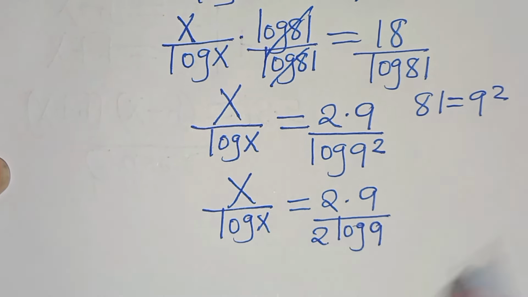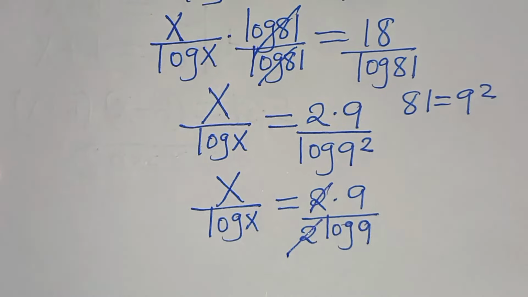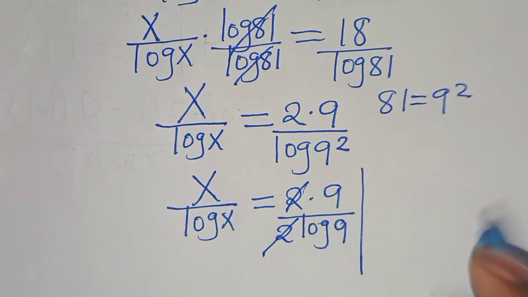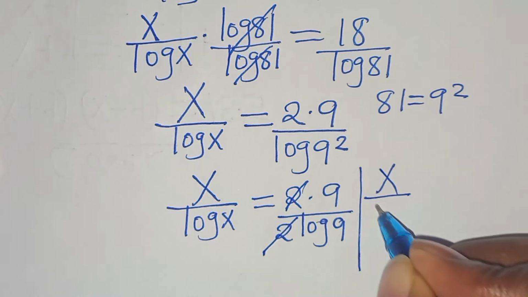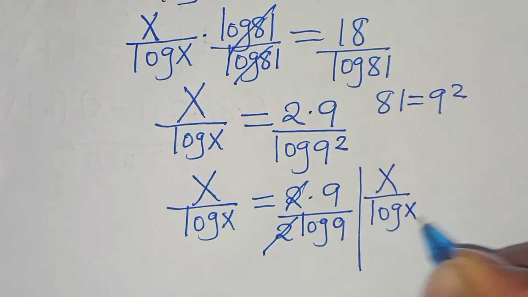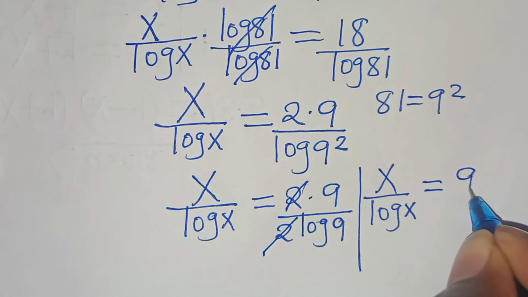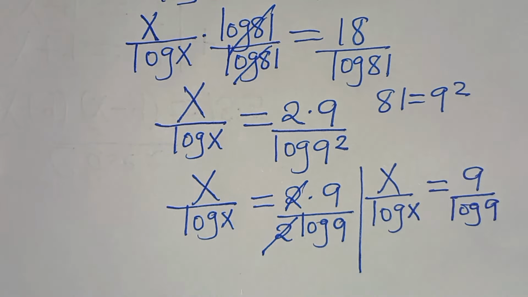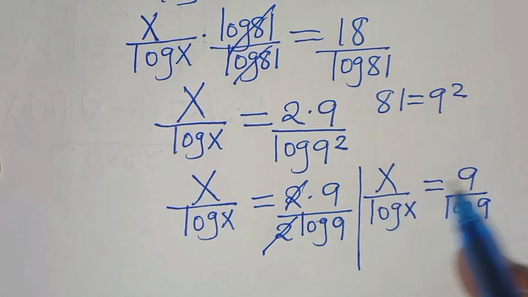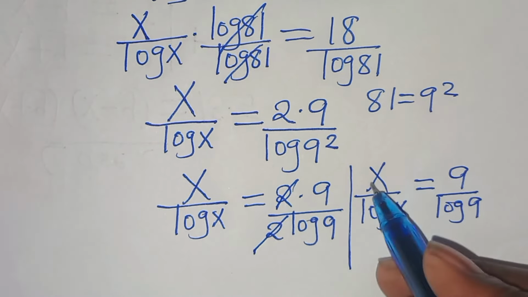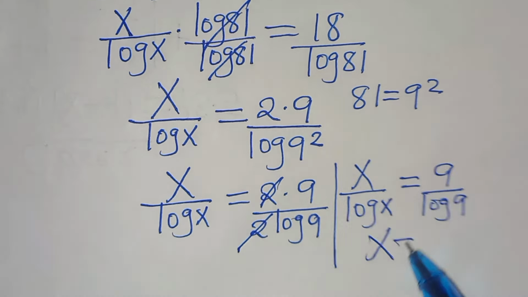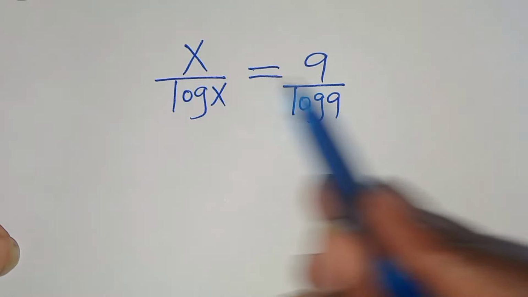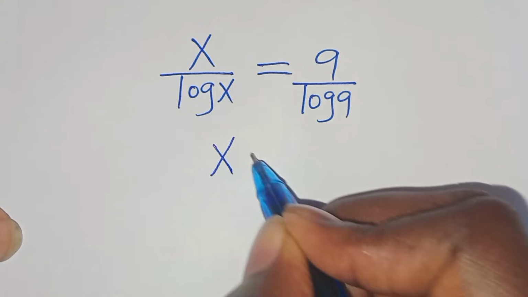So the 2 and 2 simplify, so that now we have x over log x equal to 9 divided by log 9. So if you do the comparison here, we have that x is equal to 9.